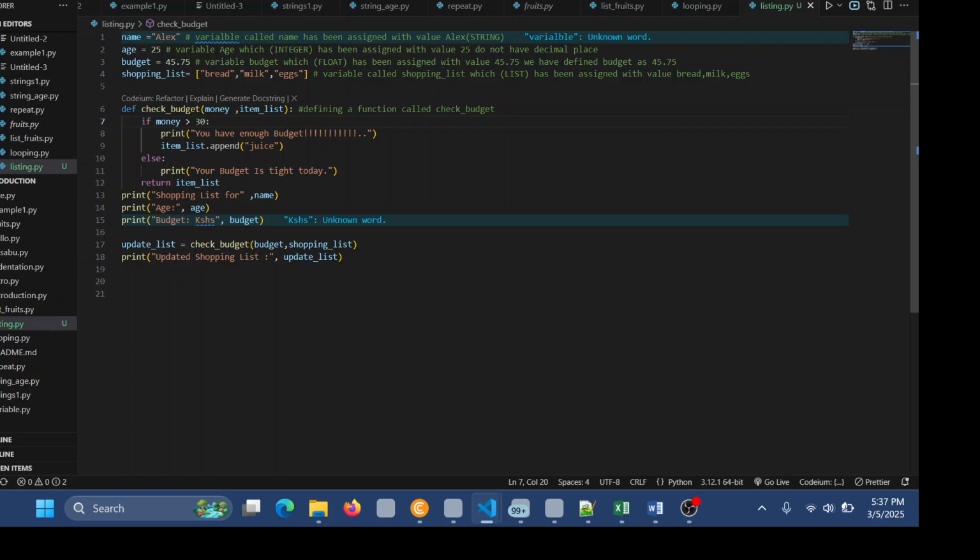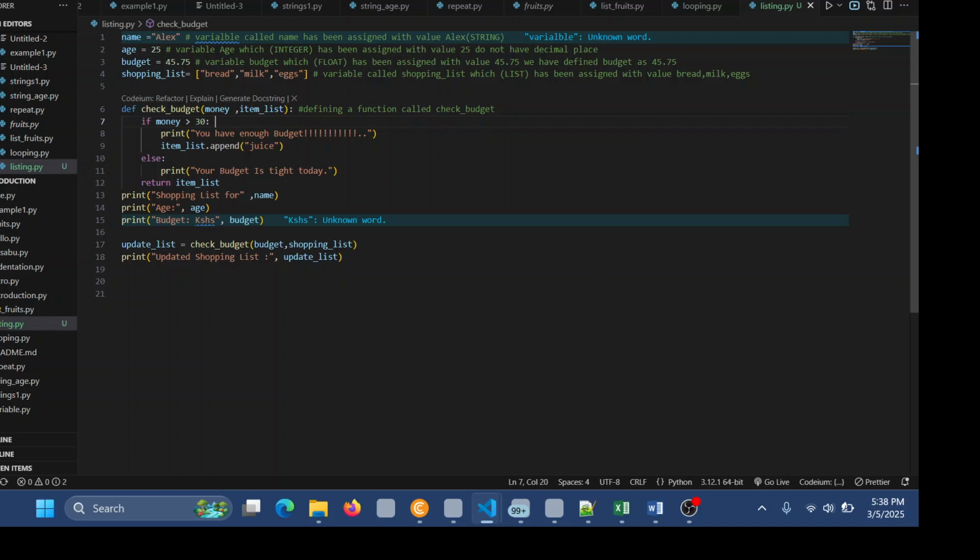Then after that, we have used the word append. Append just means we are adding. So this is a method of adding another item, and the item that you are going to add today is what? Juice. The juice is going to be added in our item list. Then it will be passed to the function.